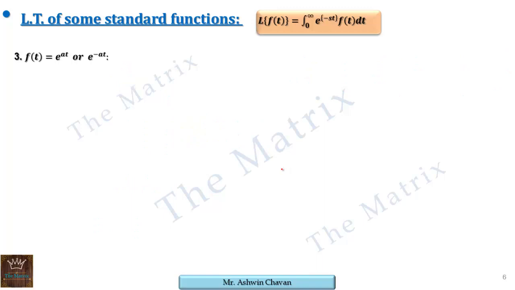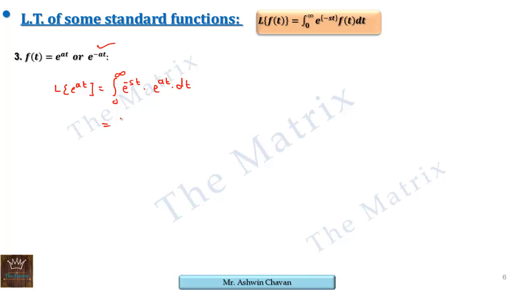So Laplace of 1 is 1 by s, Laplace of t is 1 by s square. We have a very important formula here, that is the exponential. So Laplace of e raised to at or e raised to minus at. Let's solve for e raised to at, then it's very easy to replace a by minus a for e raised to minus at. By definition, it is 0 to infinity e raised to minus st, then the function e raised to at, dt.